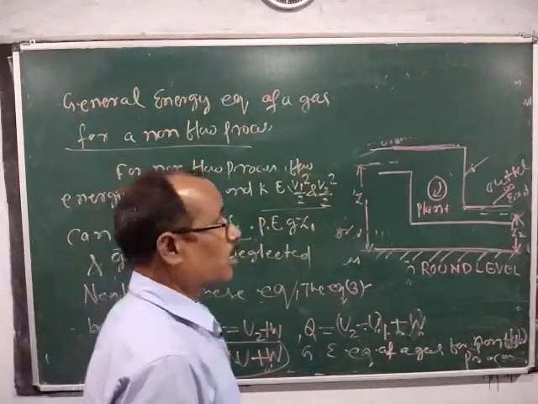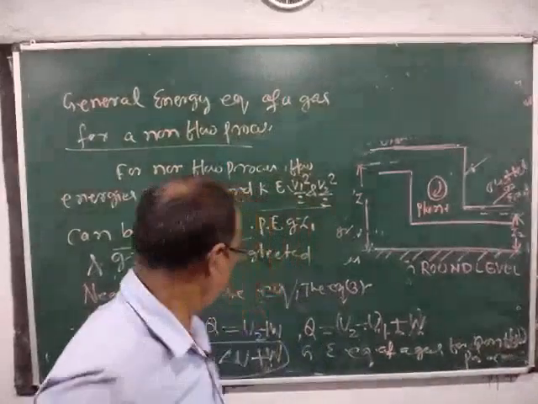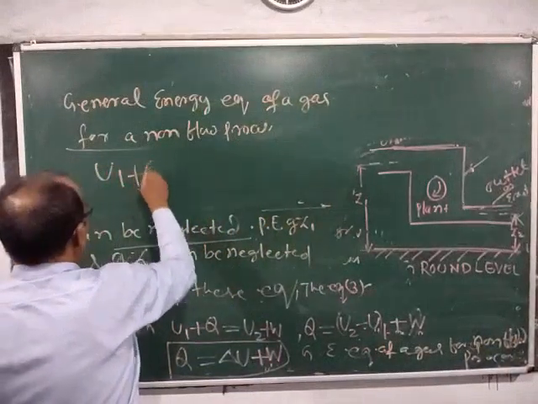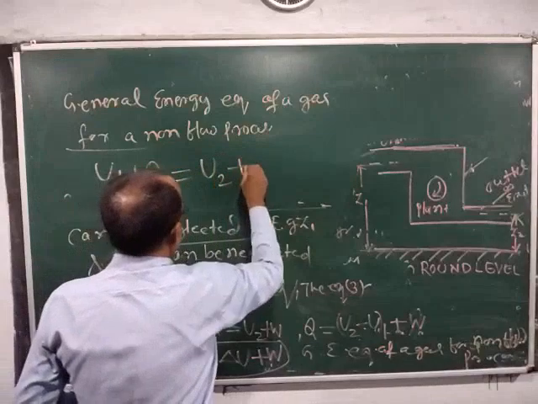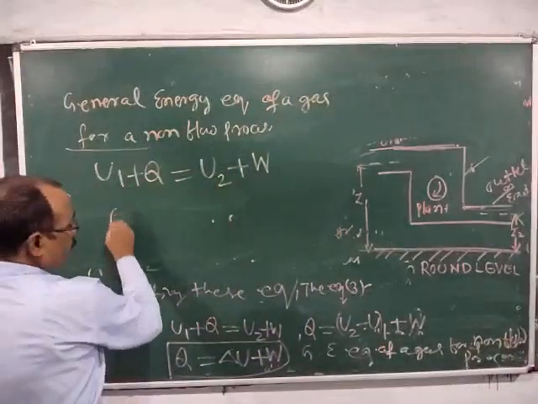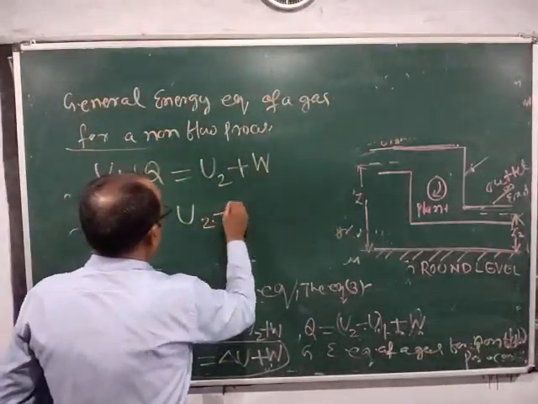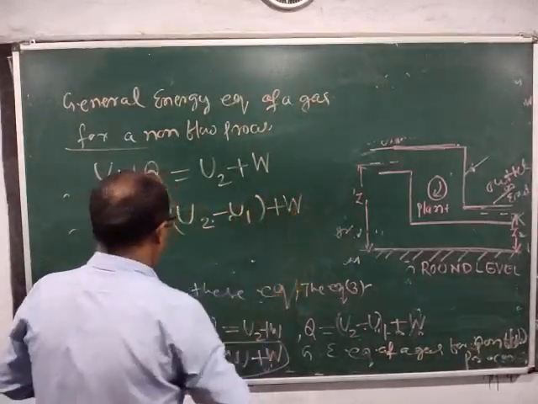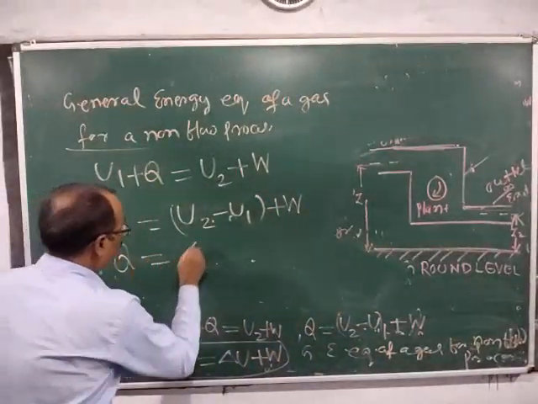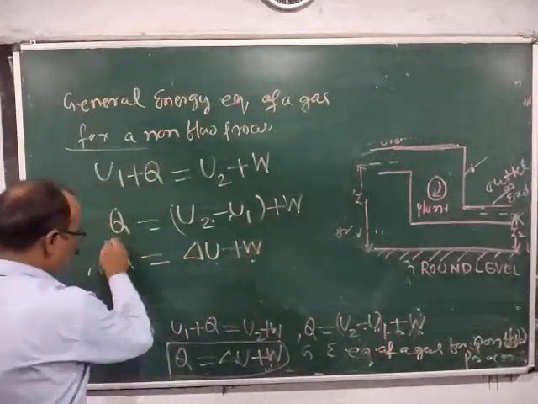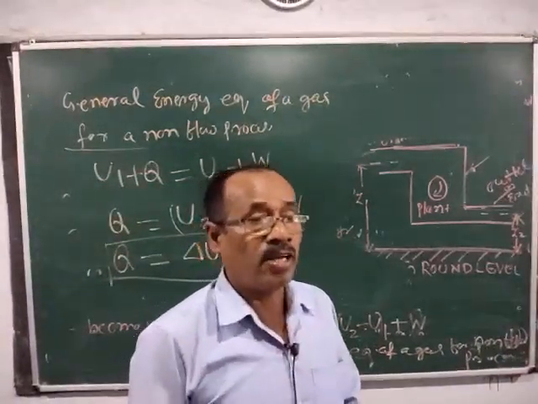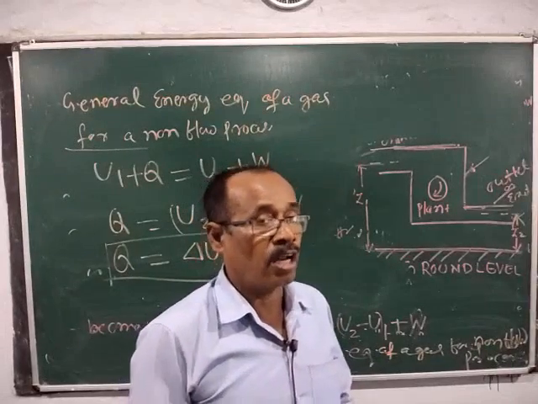Neglecting these, equation 3 becomes U1 plus Q is equal to U2 plus W. Then Q is equal to U2 minus U1 plus W, or Q is equal to delta U plus W. This equation is known as the general energy equation of a gas for a non-flow process.